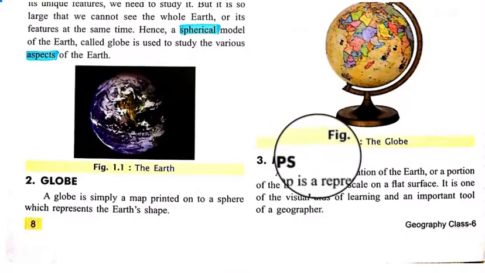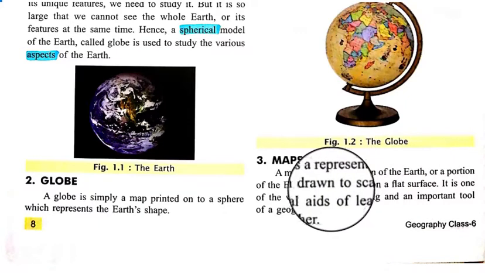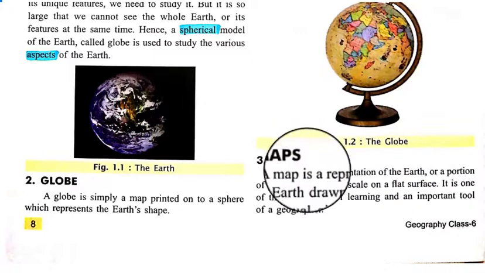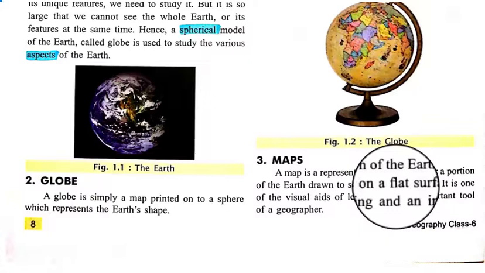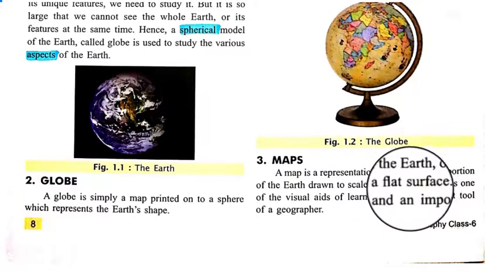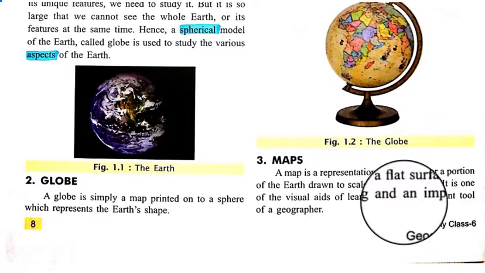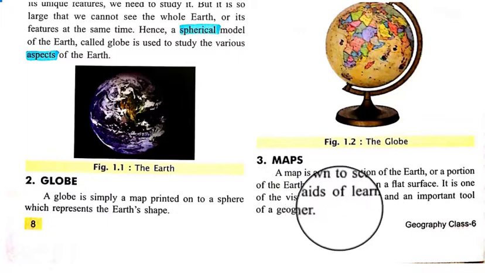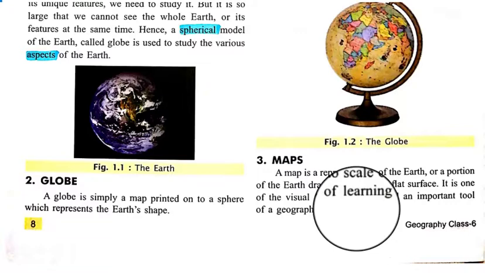Maps. What is a map? A map is a representation of the earth or a portion of the earth drawn to a scale on a flat surface. It may be one portion of the earth or the whole world, drawn on a flat surface. It is one of the visual aids of learning and an important tool of a geographer. For the study of geography, these kinds of maps are very important for us.